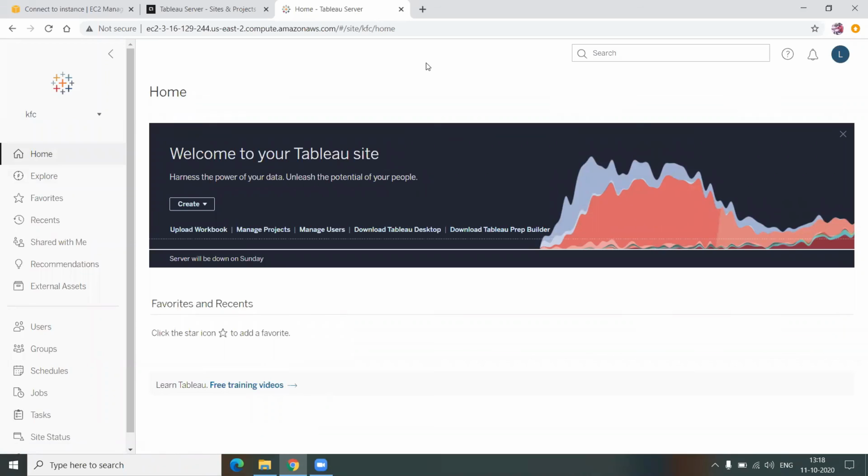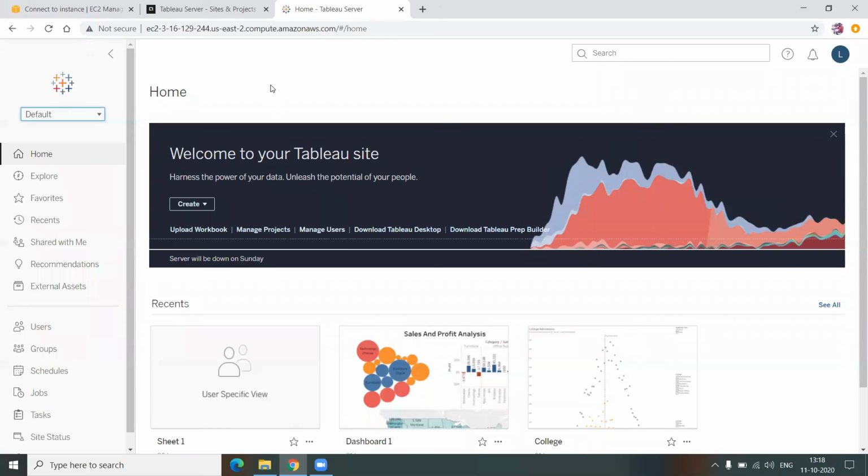Imagine a CEO or CFO kind of person who has access to different sites. It would be a bit difficult for him to manage his search because the search will not work across the sites. So that is another disadvantage of having multiple sites. These are the different comparisons that we can do. On the site we have disadvantages, and the project also has disadvantages, and vice versa, we have advantages on both. So it depends on what your use case is. You have to plan your security structure in such a way that it is compliant with your requirement.